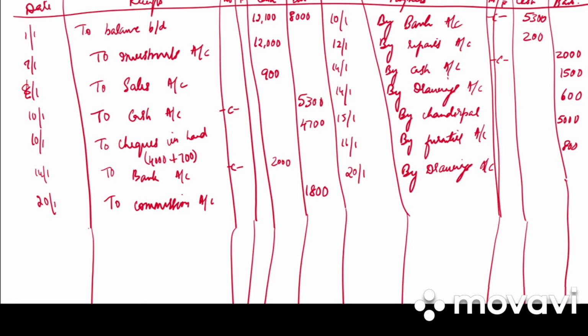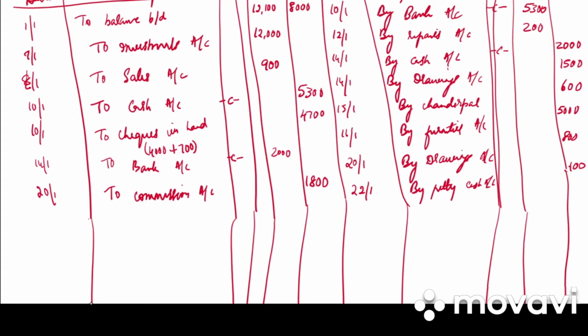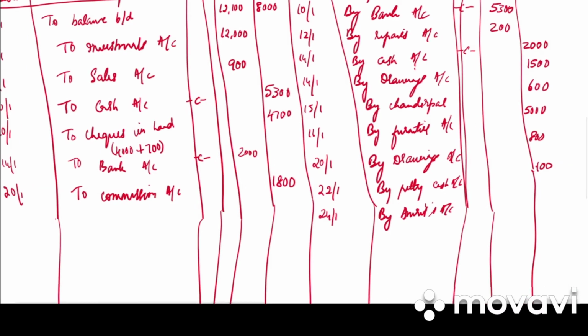Then we have issued for petty cash. So by petty cash account 100 rupees. Then we have instructed the bank to issue bank draft in favor of Amrit. 24th by Amrit's account, and then their bank charges of 20 rupees. So 24.1 by bank charges 20.